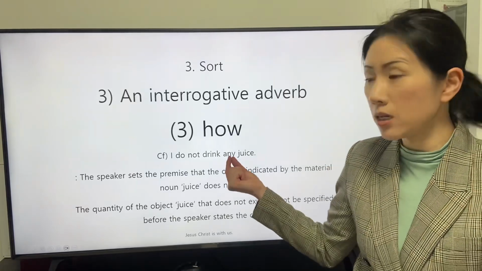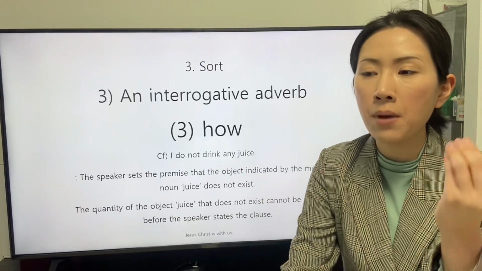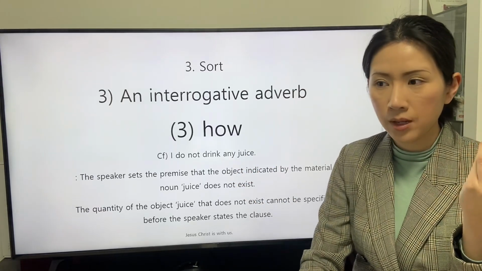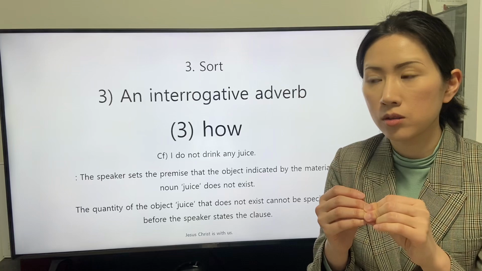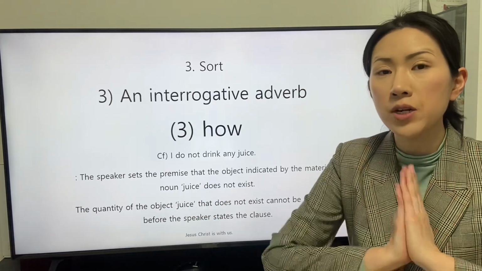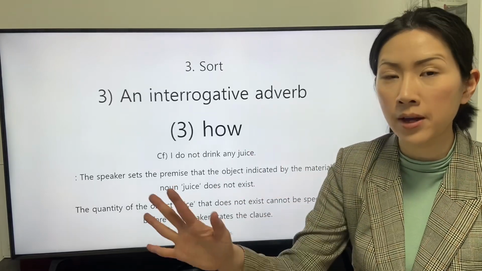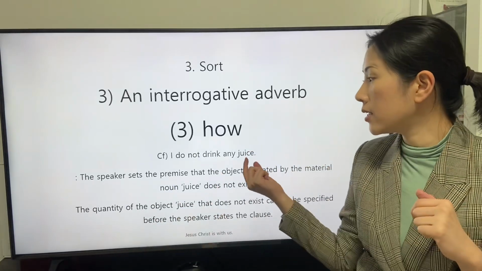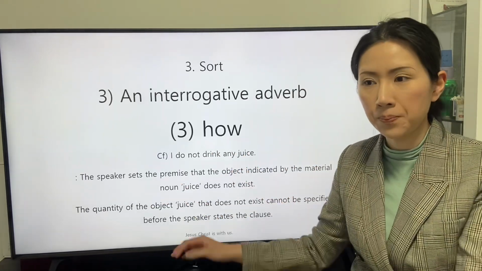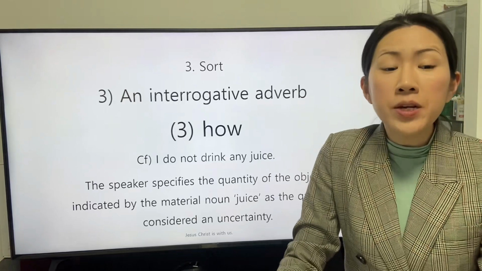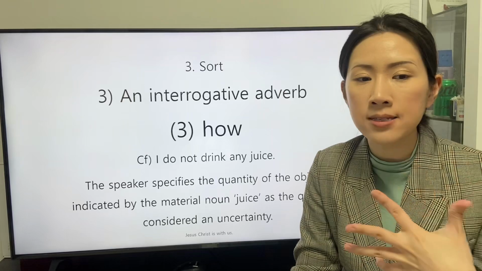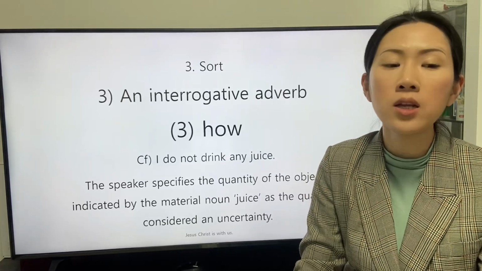The determiner any predetermines the range of the object with the quantity as none. This can be understood that the speaker does not predetermine the range of the object indicated by the material noun juice before the speaker states this clause. The speaker specifies the quantity of the object indicated by the material noun juice as the quantity considered on uncertainty.